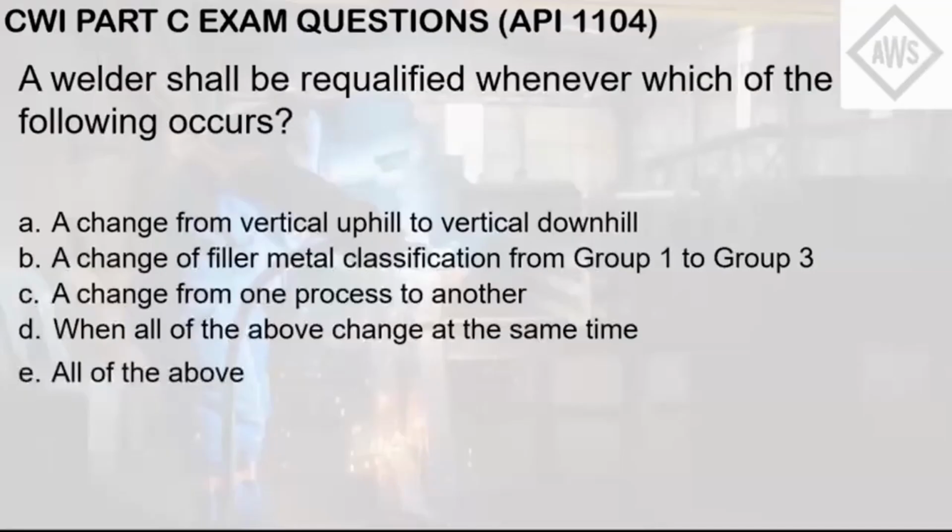So those are the essential variables that if changed will need the welder to be requalified for the welder qualification record. So as you can see there, all of the choices here, change from vertical uphill to downhill, change of filler metal classification, change of one process to another, and all of these above changing at the same time, are applicable, because it is indicated there that if any of these variables are changed, the welder must be requalified. So the answer here is letter E, all of the above. If all of these variables change, the welder needs to be requalified for that specific welder performance qualification.